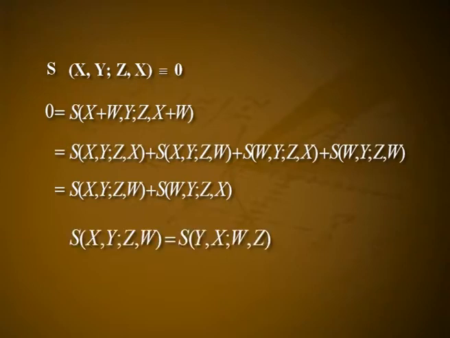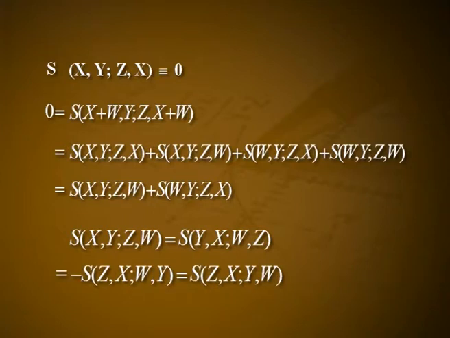Thus, S(x,y,z,w) = S(y,x,w,z) = −S(z,x,w,y) = S(z,x,y,w). In other words, S is invariant under cyclic permutations of the first three variables, but the sum of the three equal quantities S(x,y,z,w), S(y,z,x,w) and S(z,x,y,w) is 0 because of the Bianchi symmetry. Thus, S(x,y,z,w) is 0.